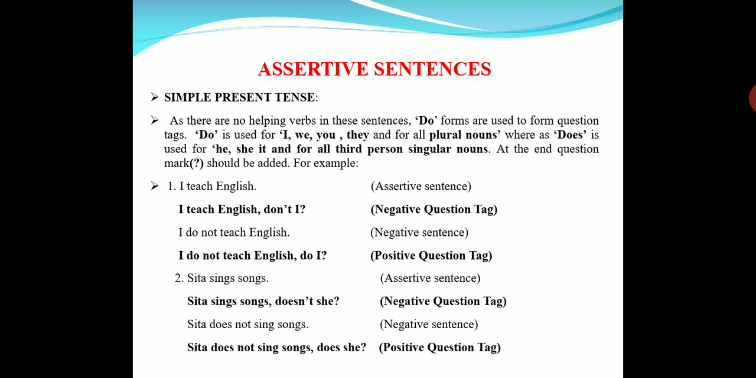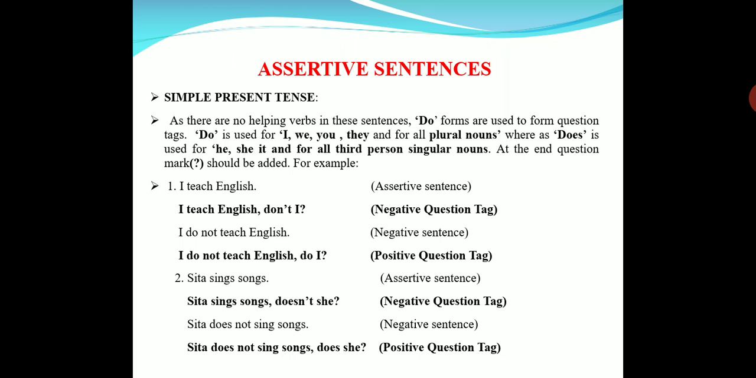And then let us see the negative statement. I do not teach English. This is the negative statement. For that we have to use a positive tag. So we have to remove not and invert the I and do. So we start with the helping verb do, and later we write I, the subject pronoun. So I do not teach English, do I? This is the positive question tag for the negative sentence.